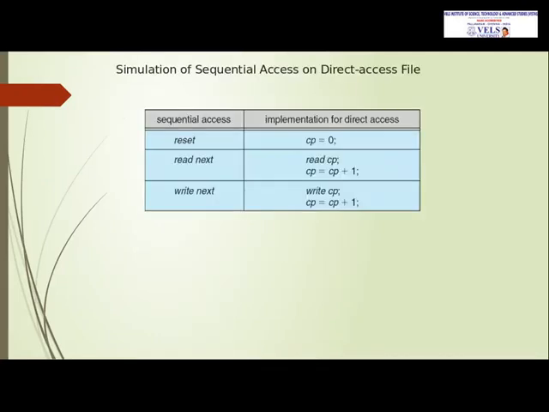And here for sequential access, first we have to reset the position. For direct access, the current pointer will be set to 0, and for sequential access, read next. For direct access, read the current pointer, after that the current pointer will be increased by 1. The same thing will happen for write also.